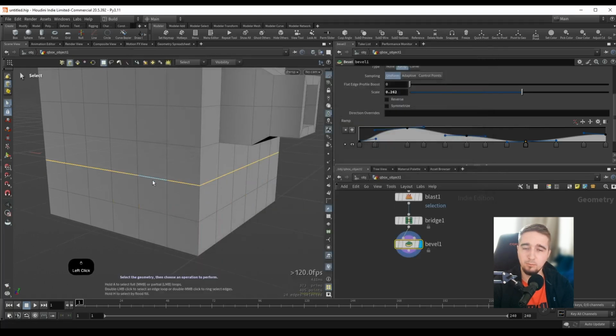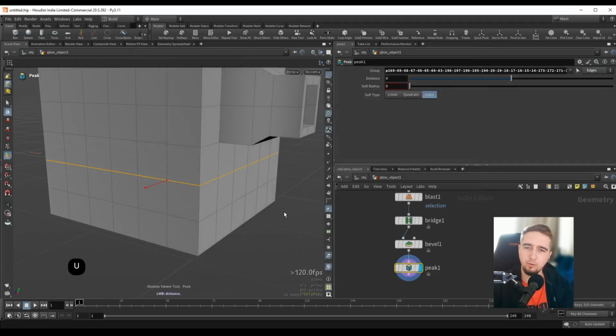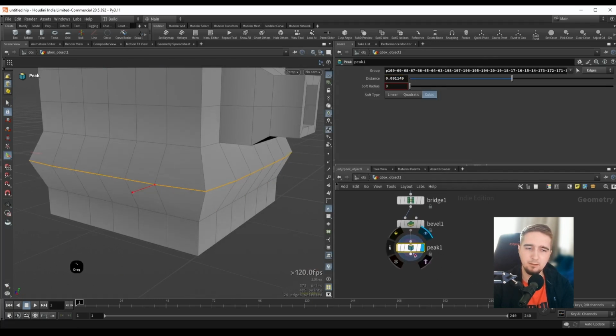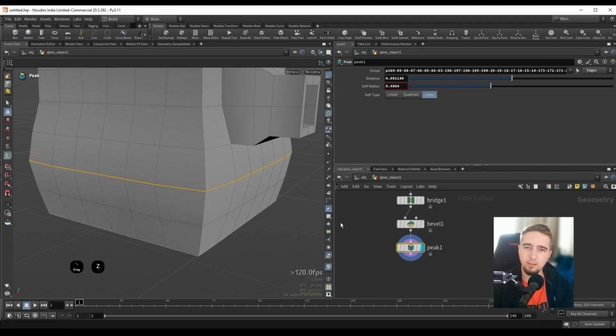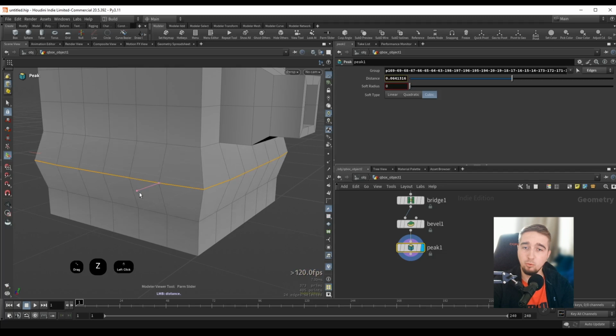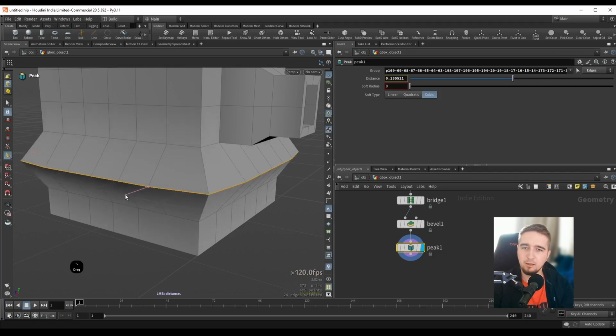So if I grab this loop here, I can press U, and this will do a push along the normal. So this is sort of like a peak node. We can see again that this is different from the regular Houdini peak. We have some more options here. If I hold down Z and move my mouse to the right, we can see that we also have a soft selection mode that we can use. So a lot of these common operations are improved with their modeler version.